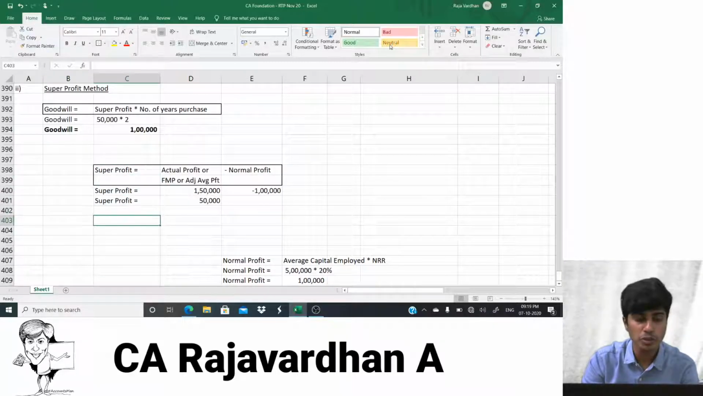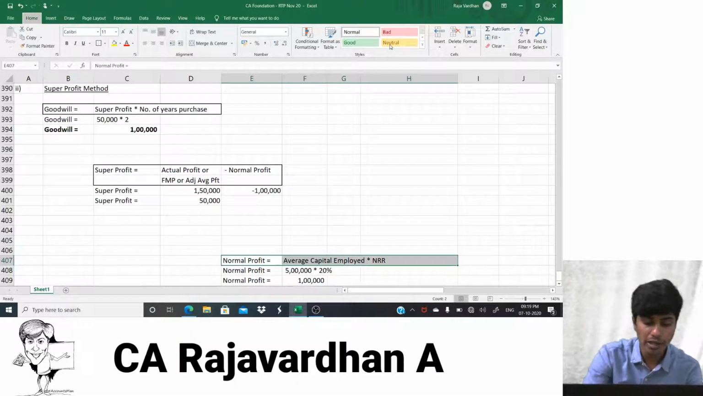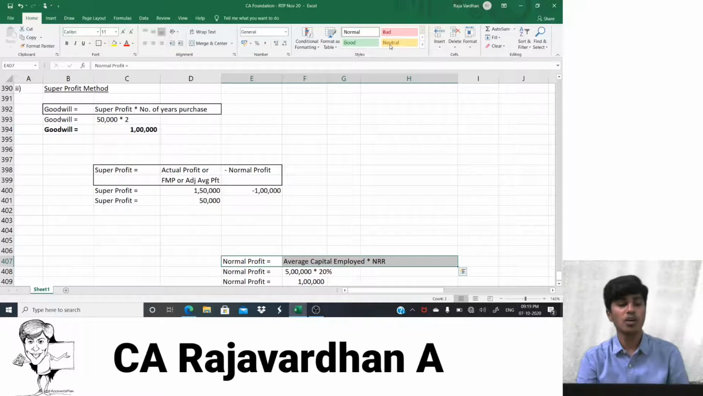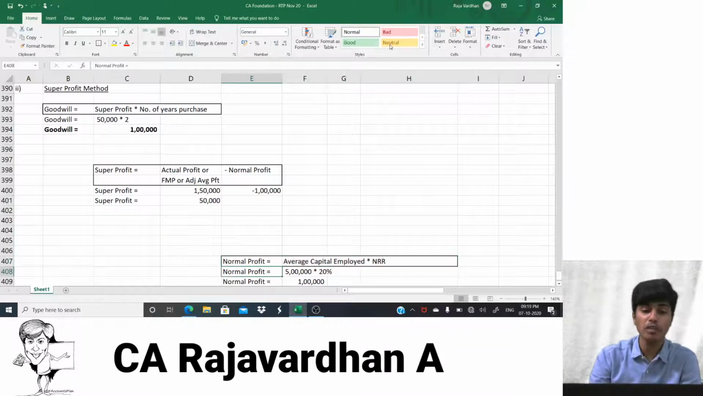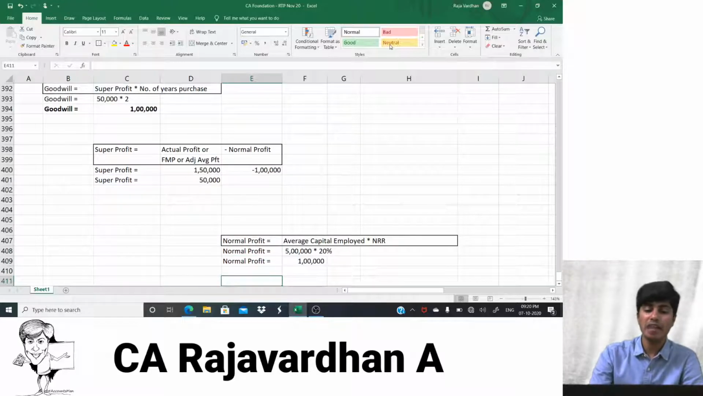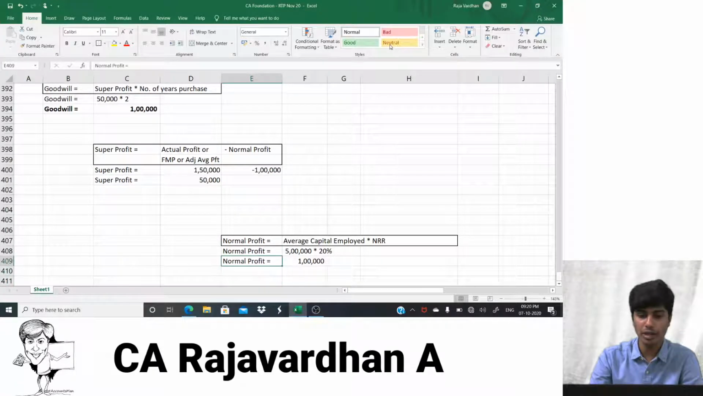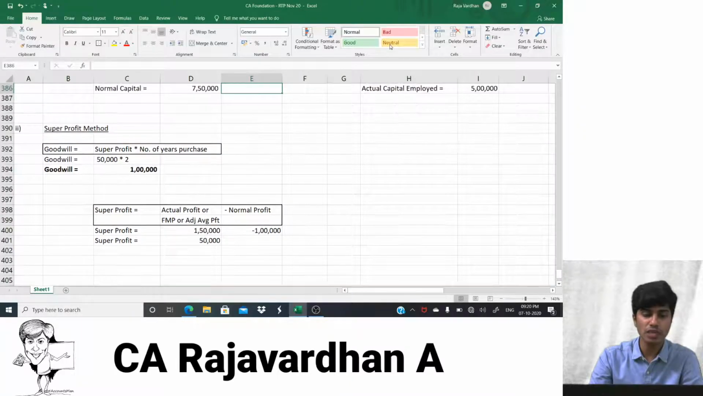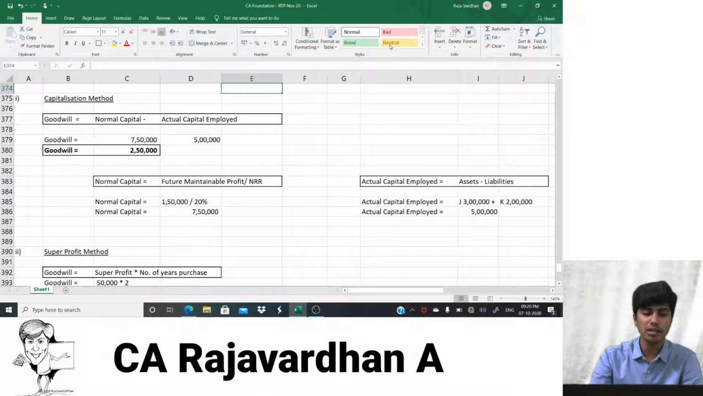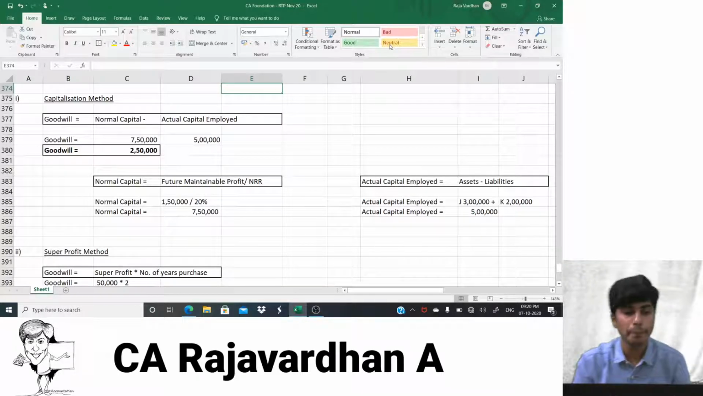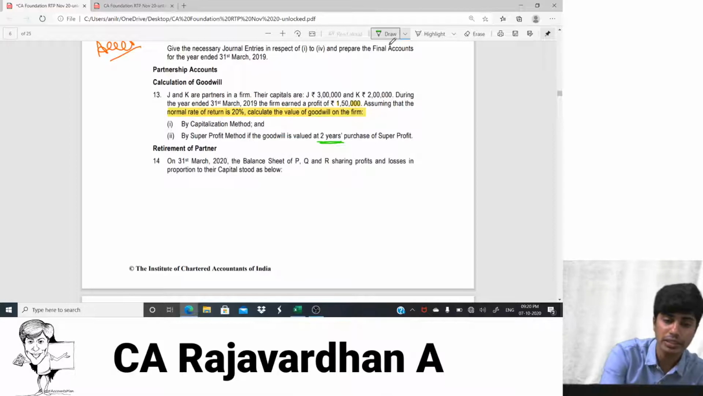So how do we find goodwill under super profit method? Goodwill under super profit method is found as super profit multiplied by number of years purchase. How do we get super profit? Super profit is actual profit or adjusted average profit or future maintainable profit minus normal profit. How do we get normal profit? Normal profit is found as average capital employed multiplied by normal rate of return. So by this we successfully complete which question? So this is the first part, capitalization method, if you want to take a screenshot. Yes, by this we successfully complete question number 13.